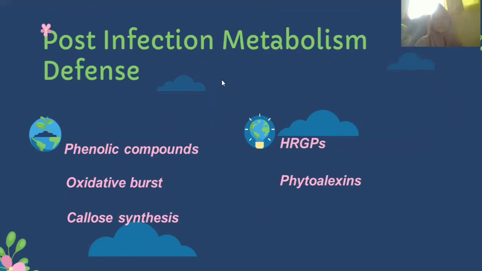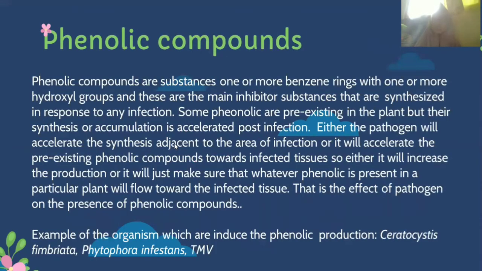And post-infection metabolism defense. There are five: phenolic compounds, oxidative burst, callose synthesis, HRGPs, and phytoalexin. The first one, phenolic compounds.